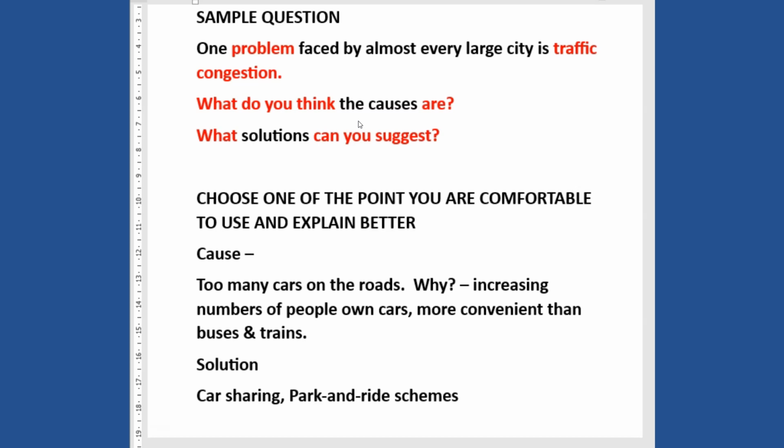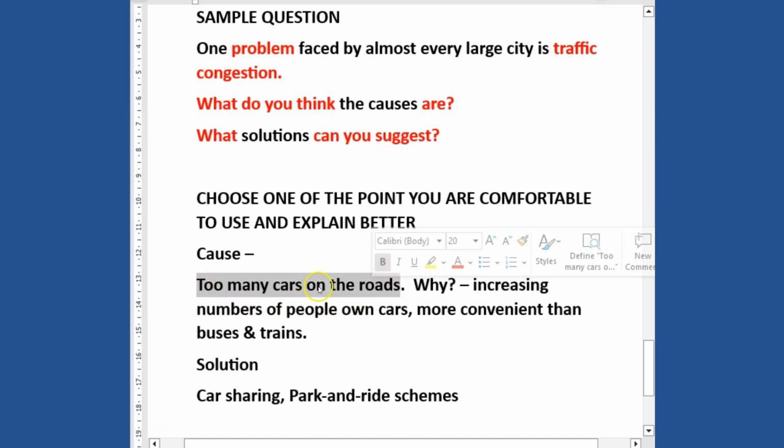All right, so I can have several solutions to these causes, but I'll pick the one that I'm comfortable with. So out of the causes of traffic congestion, this is the core that I'm going to use. I think that there are too many cars on the roads, and that is the reason for traffic congestion, because of the increasing number of people who own cars and think that it is more convenient to use their personal car than to use the bus and train. Okay, so this is the reason.